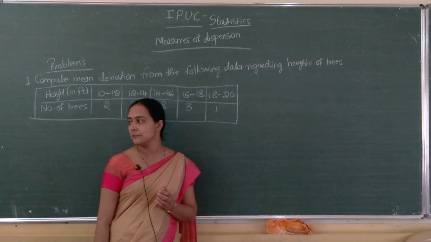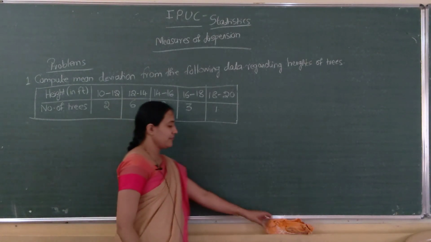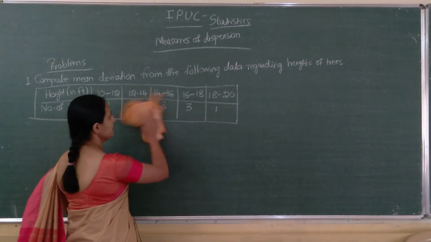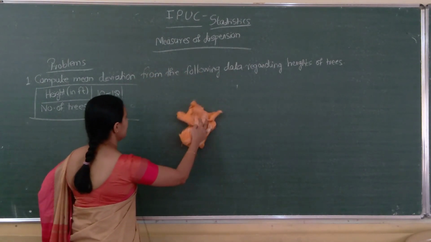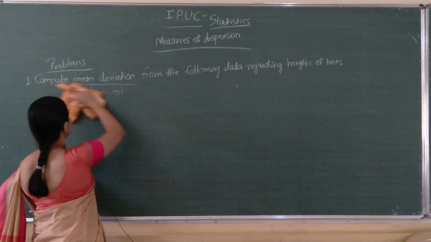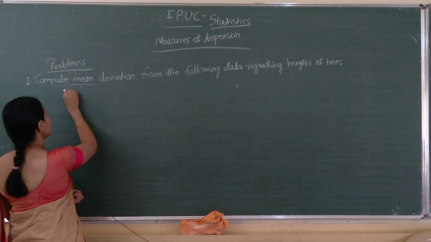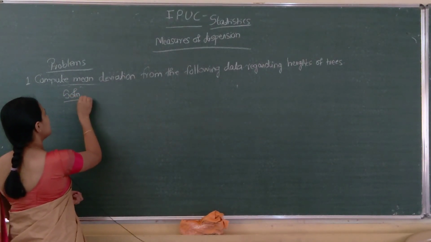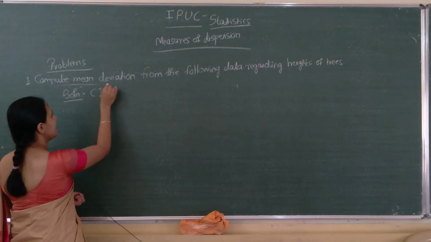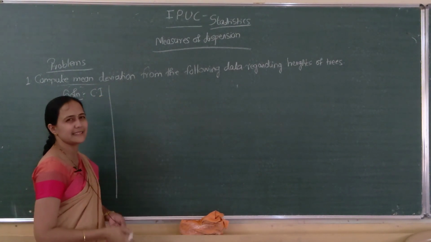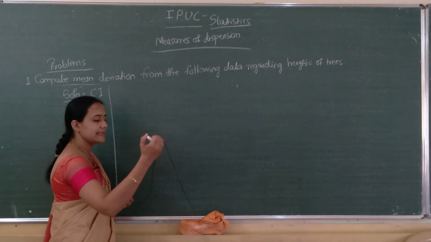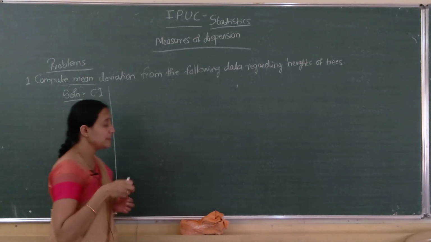So first we will go to the same problem. I will do the solution. Height is the class interval. I am not writing the class interval and frequencies separately, you can write, no problem.